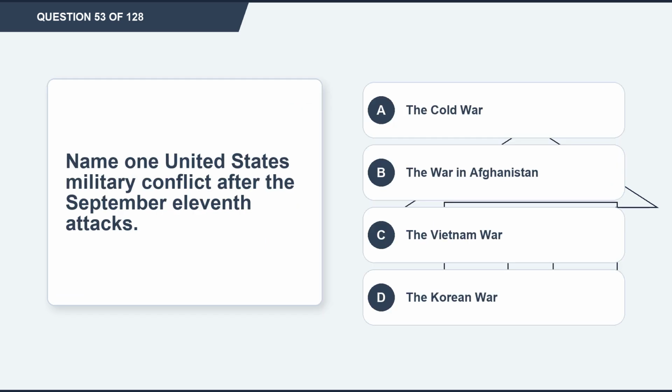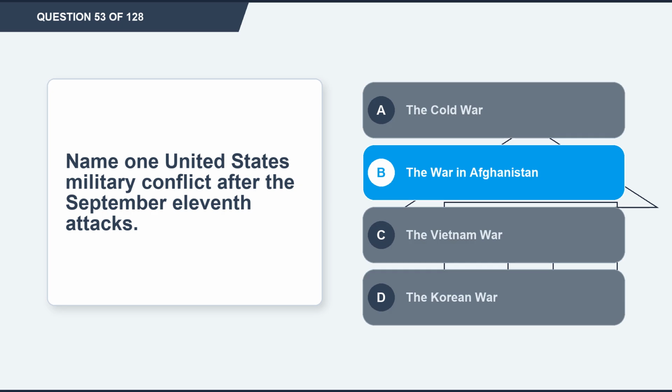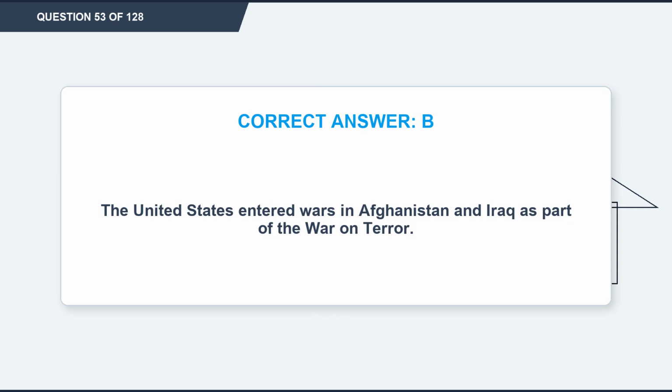Question 53. Name one United States military conflict after the September 11th attacks. Option A, the Cold War. Option B, the war in Afghanistan. Option C, the Vietnam War. Option D, the Korean War. The correct answer is option B, the war in Afghanistan. Explanation. The United States entered wars in Afghanistan and Iraq as part of the War on Terror.